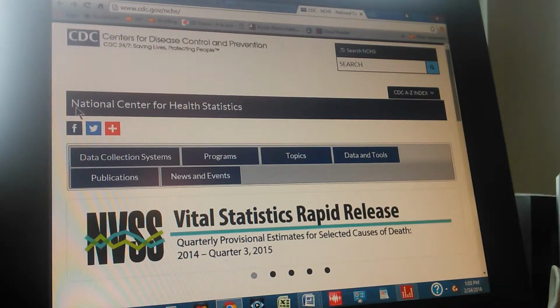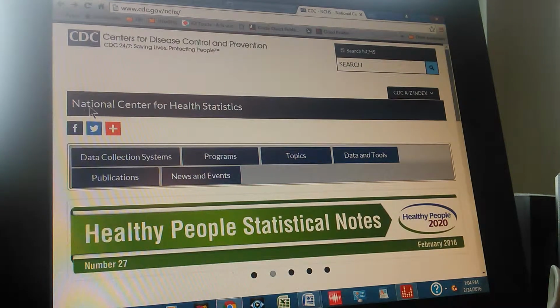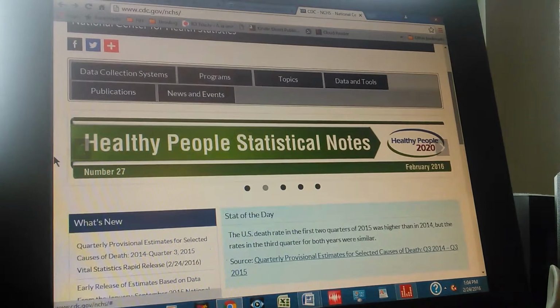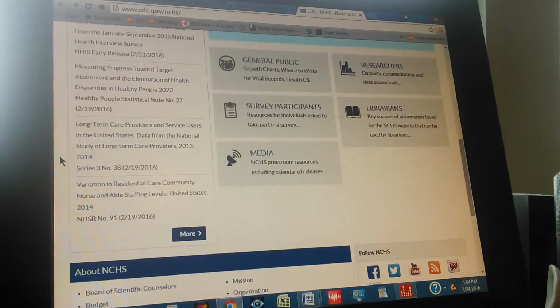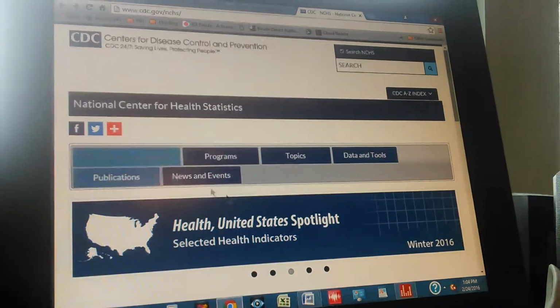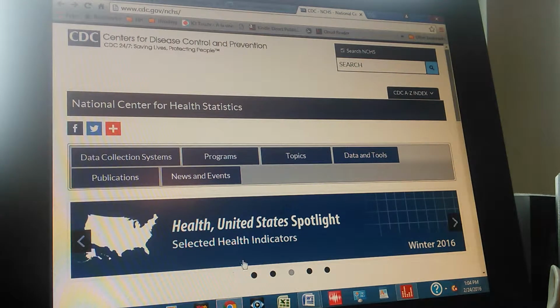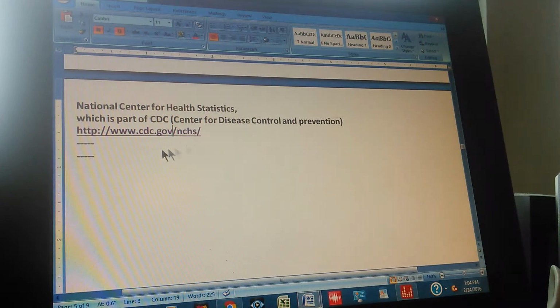You see on the top, it says Centers for Disease Control and Prevention, and that's the CDC. And underneath is the National Center for Health Statistics. You can scroll down a little bit so we'll get familiar with how the website looks like. Those are the 4 cooperating parties that have to do everything with ICD-10 CM. Okay, that was our theory.